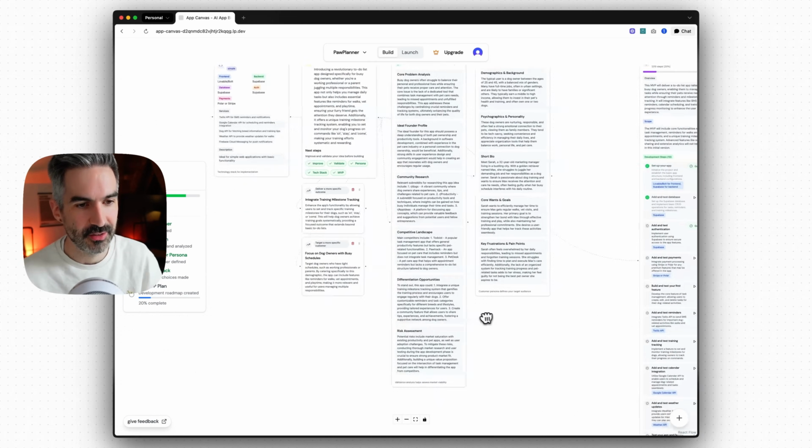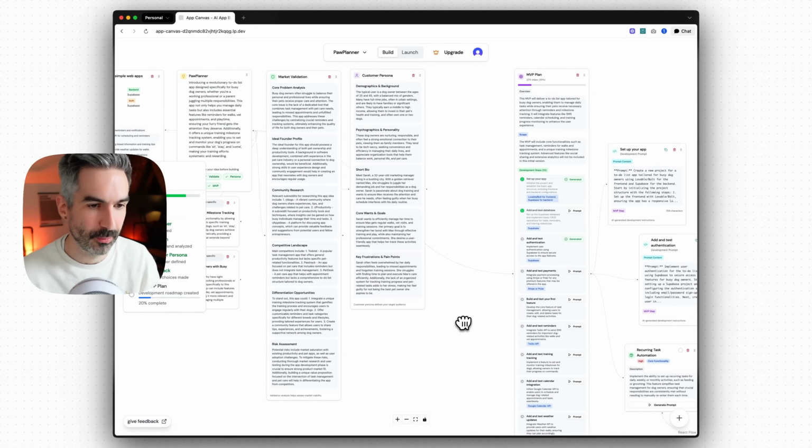That is everything you need to know about my prompt framework for building AI apps. So that was my prompt framework for building apps with AI tools, and you can see how I've implemented that into App Canvas as well. Hopefully that helps you build better apps using AI tools like Lovable and Bolt, and actually avoid getting stuck in all of those AI errors and bugs that happen a lot of the time when you give vague or really simple prompts.